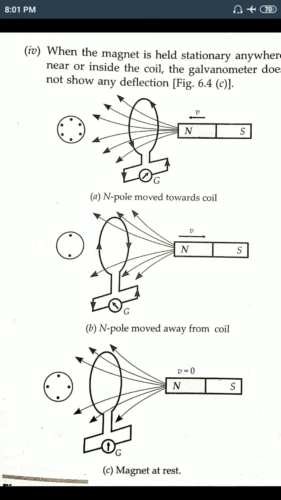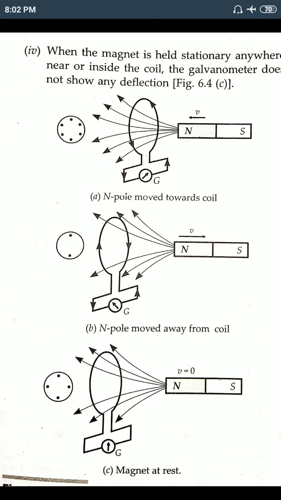Why is there no deflection? Because the bar magnet is stationary and the coil is also fixed. If both are fixed, then the magnetic flux linked with the coil is also constant, it does not change. If it does not change, no current is induced in the circuit, and if no current is induced, how can the galvanometer deflect? There is zero deflection. So this is Faraday's experiment.